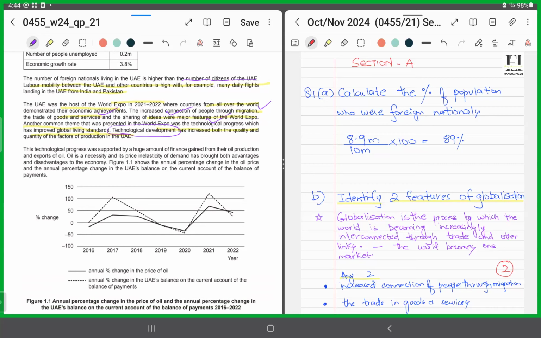And technological development is one of the major factors that has increased both the quality and the quantity of factors of production. That means the PPC curve, because of the technological advancement, because of technological improvement, the PPC curve has shifted outwards. The country has experienced an increase in its productive capacity.